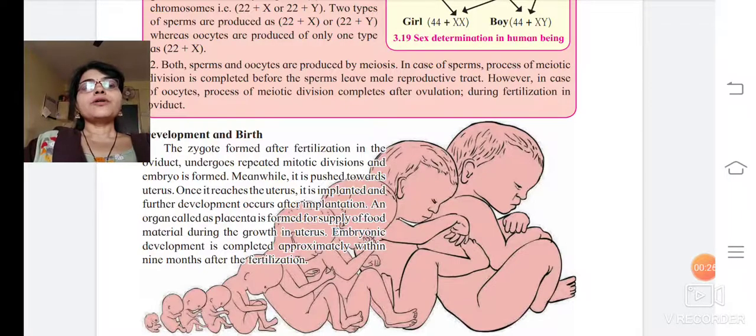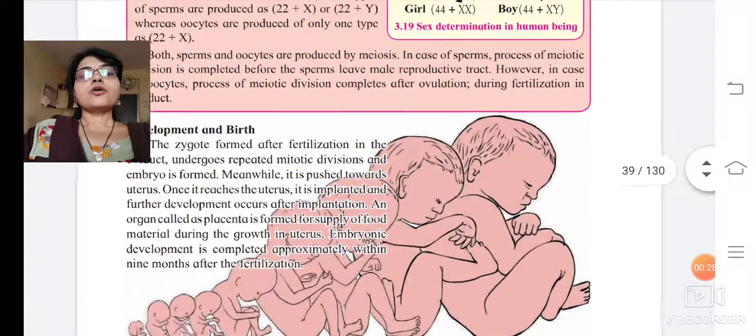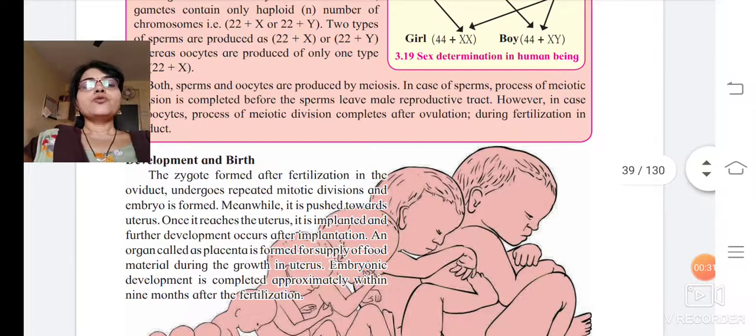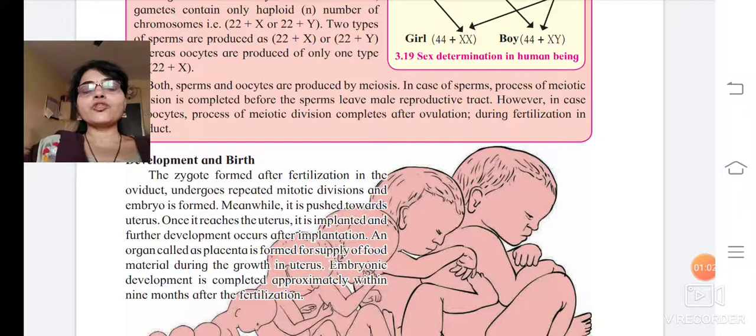The zygote formed after fertilization in the oviduct undergoes repeated mitotic divisions and an embryo is formed. This I have repeated many times, isn't it? The male gamete and the female gamete will unite together to form a zygote, that is after fertilization. Now this zygote formed in the oviduct undergoes repeated mitotic divisions, so here again mitotic division is going to take place. And an embryo is formed, a mass of cells is formed, isn't it? It was only one cell.